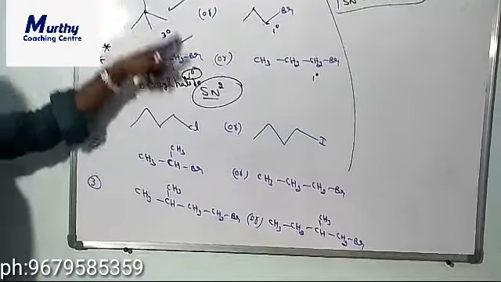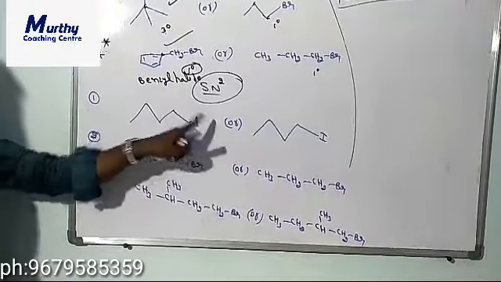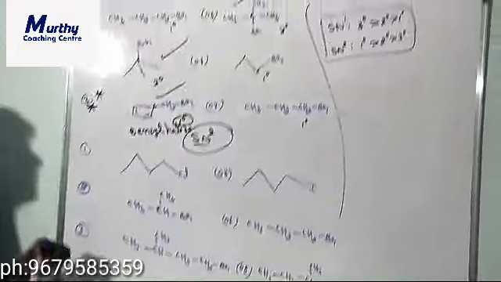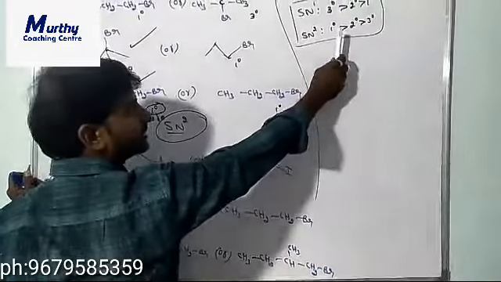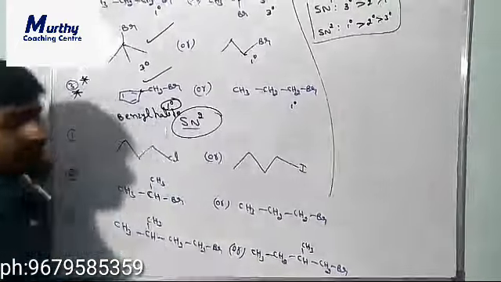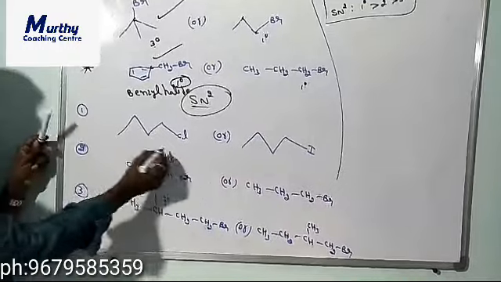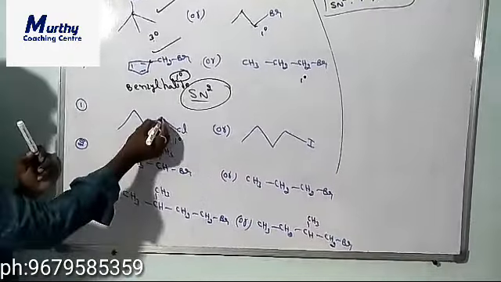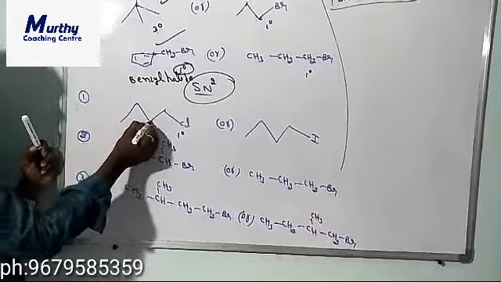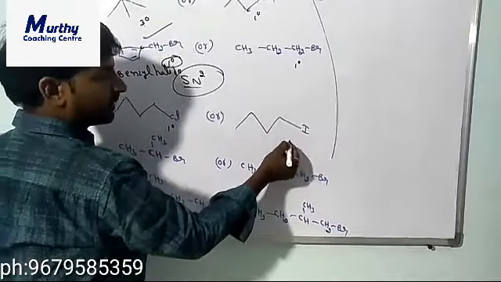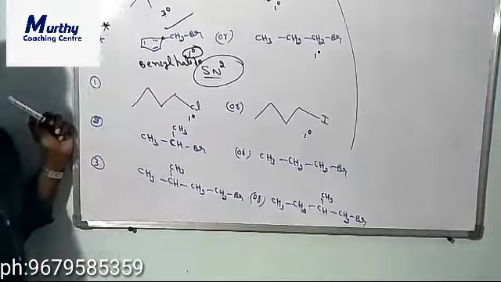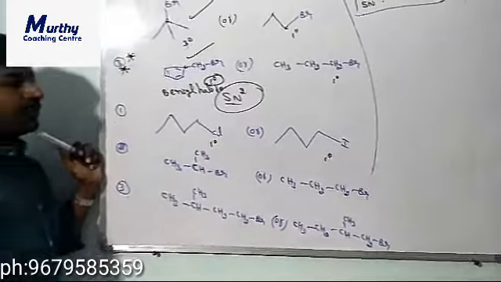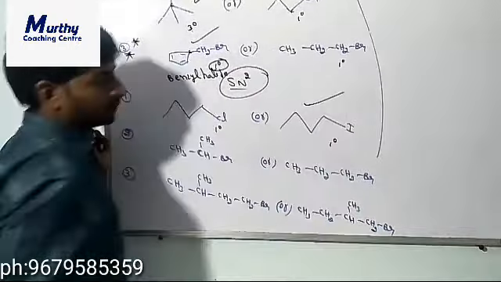What we discussed so far is SN1; now we will discuss SN2. So for SN2, what is the reactivity order? SN2: primary, secondary, tertiary. Now this one is primary, because this carbon is directly attached to only one carbon. This is also primary. Both are primary, so which one is more reactive? This one is more reactive.